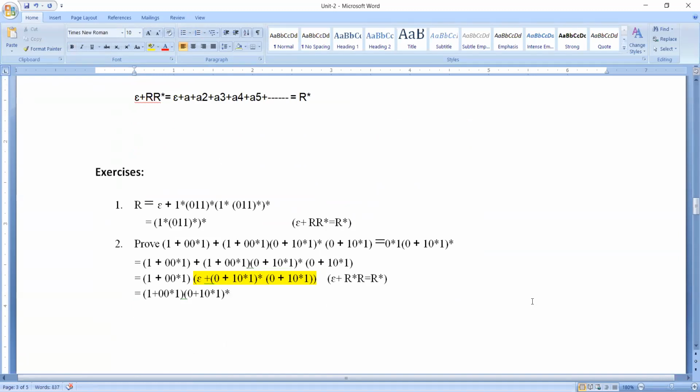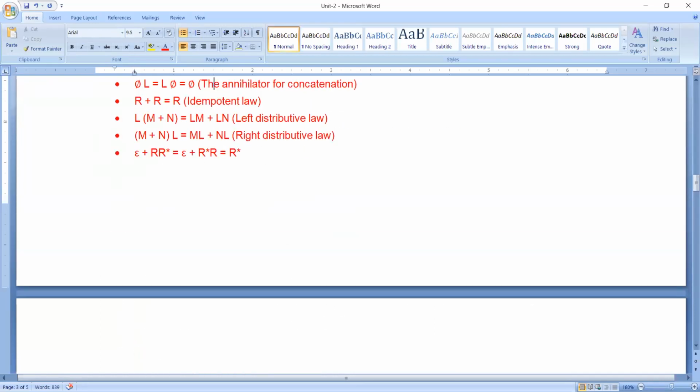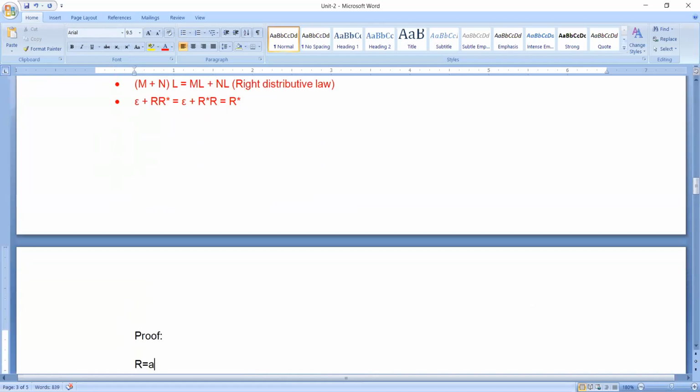Understood? So that's all we have related to the identities. It's not a very important topic, but it is required for our subsequent topics. Whatever the next topics we are going to discuss, there we have some importance related to those identities. That's the reason why we have been discussing all these topics.